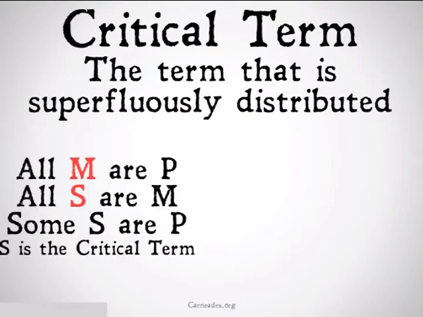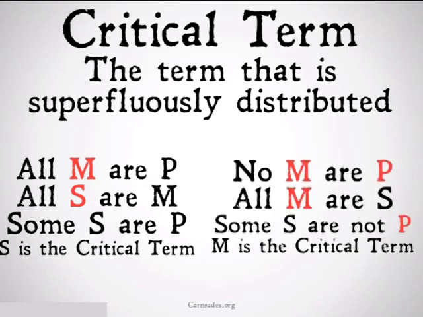Let's take a look. If we had the syllogism all M are P, all S are M, therefore some S are P, S is going to be our critical term. Why? Well, Rule 1 tells us that the middle term needs to be distributed at least once. It is, in M. Rule 2 tells us that any term that's distributed in the conclusion needs to be distributed in the premises. Well, nothing is distributed in the conclusion, so S being distributed in the premise is going to be superfluous. So if S exists, it's going to be valid for Aristotle.